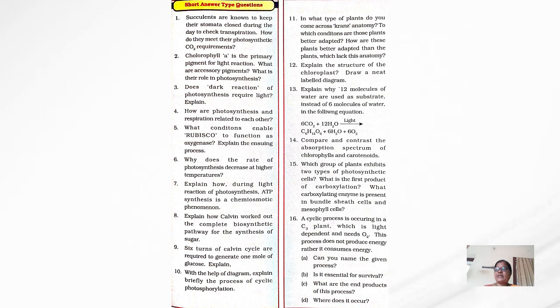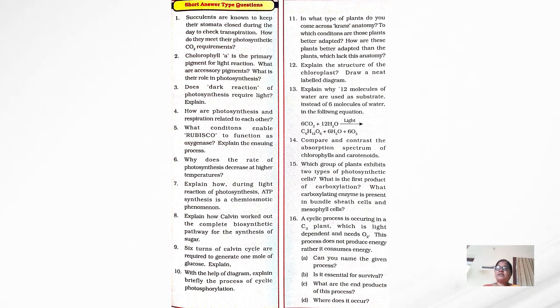This is the equation. Next, compare and contrast the absorption spectrum of chlorophylls and carotenoids. Next, which group of plants exhibits 2 types of photosynthetic cells? What is the first product of carboxylation? And what carboxylating enzymes are present in bundle sheath cells and mesophyll cells?